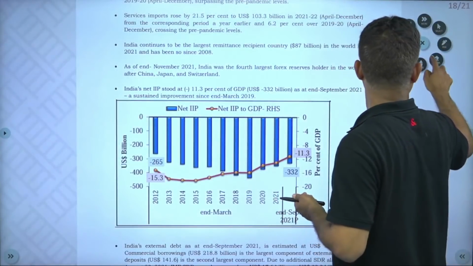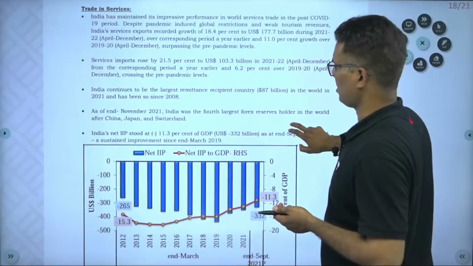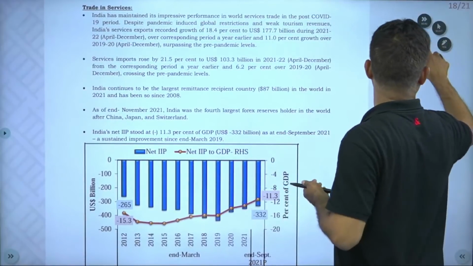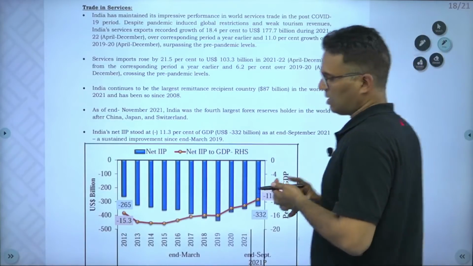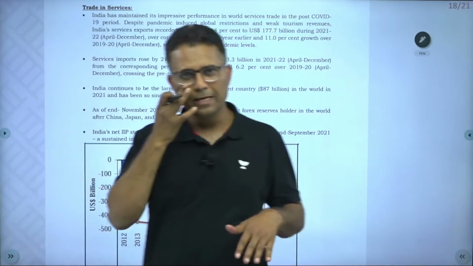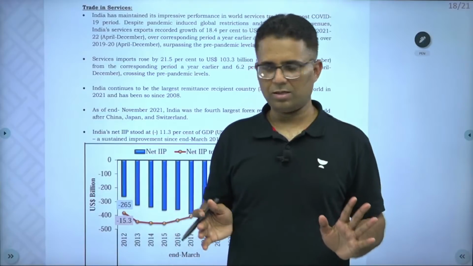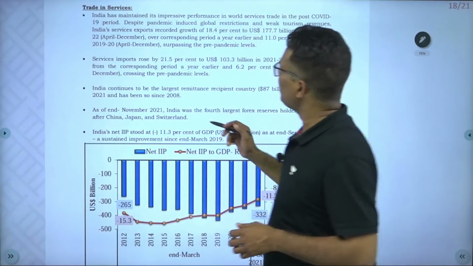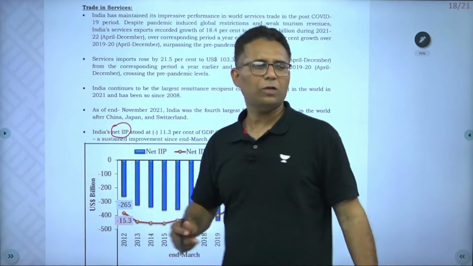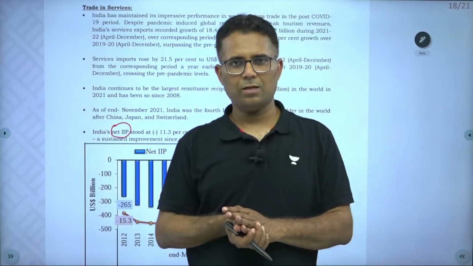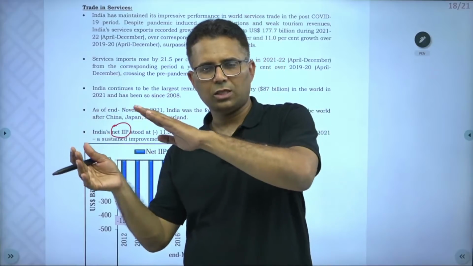One important thing that I wanted to tell you is about trade in services. As I said, trade in goods has recovered, and trade in services has also recovered. Both have recovered from the pre-pandemic level. Net international investment position: what do you understand by it? It is what Indians own abroad as assets and what foreigners own as assets in India.